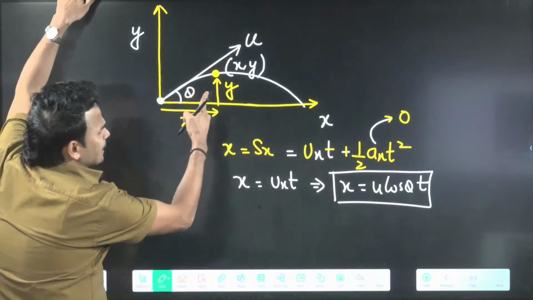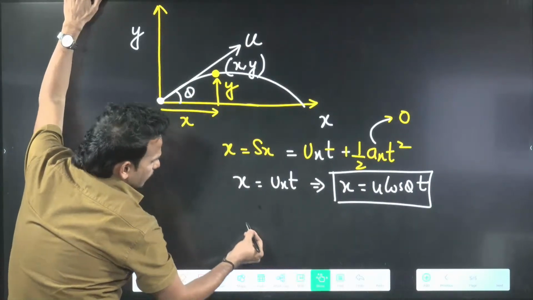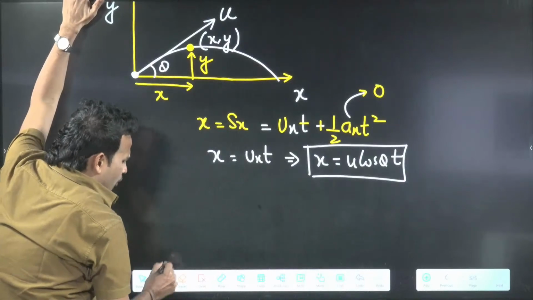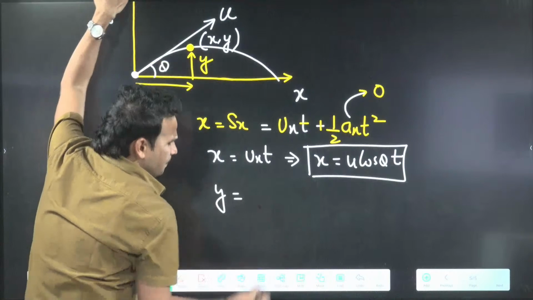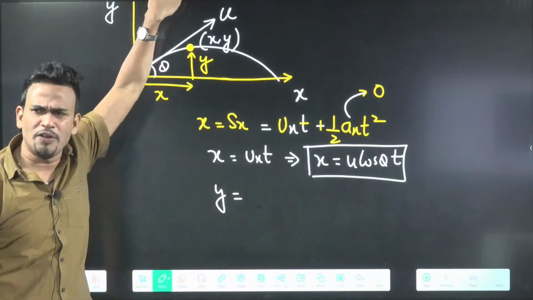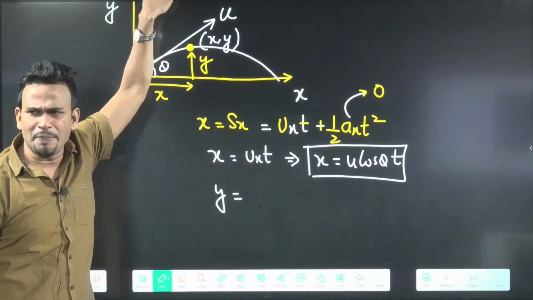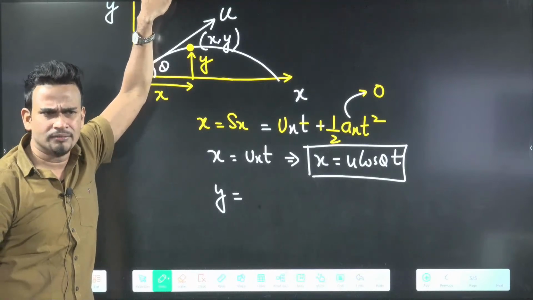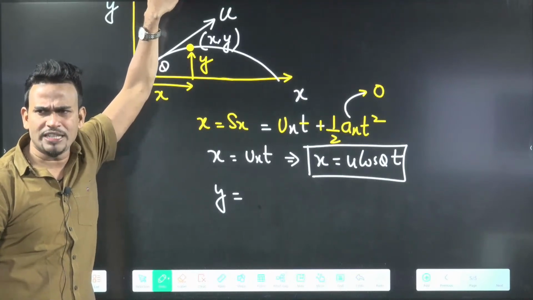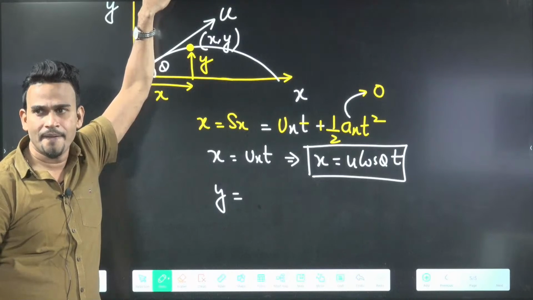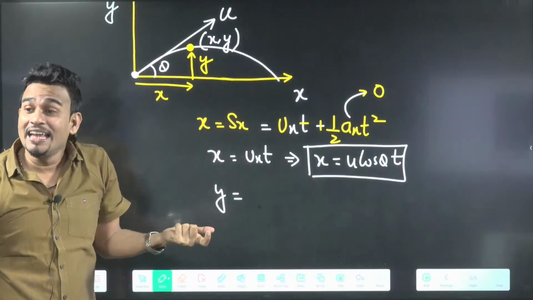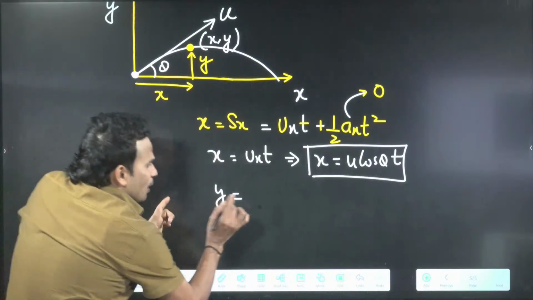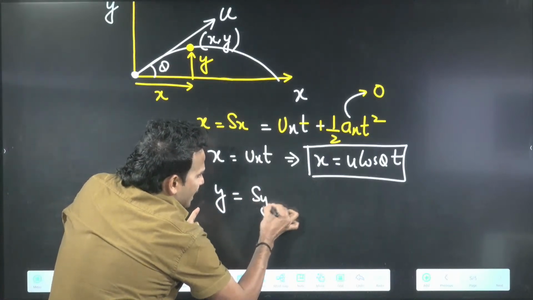Similarly, someone asked me, sir, find y coordinate of the particle, y coordinate of the projectile. So y coordinate means, come on, tell me. Y coordinate is displacement along which axis? Come on. Y coordinate means displacement along which axis? Yeah, along y axis. Sir, y coordinate means displacement along y axis.